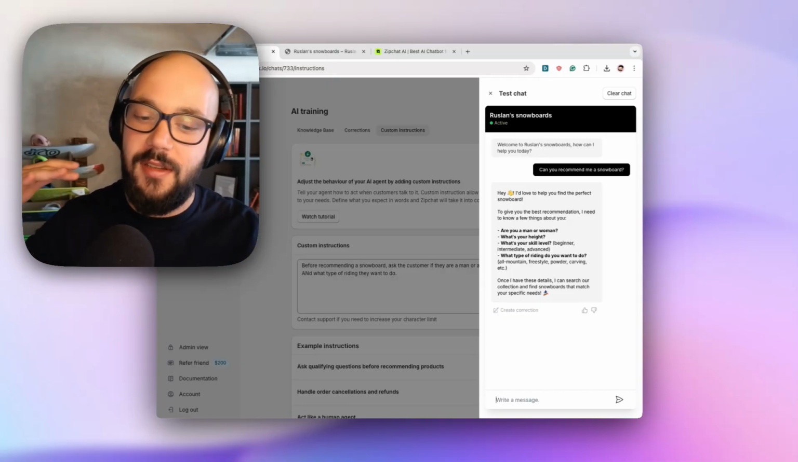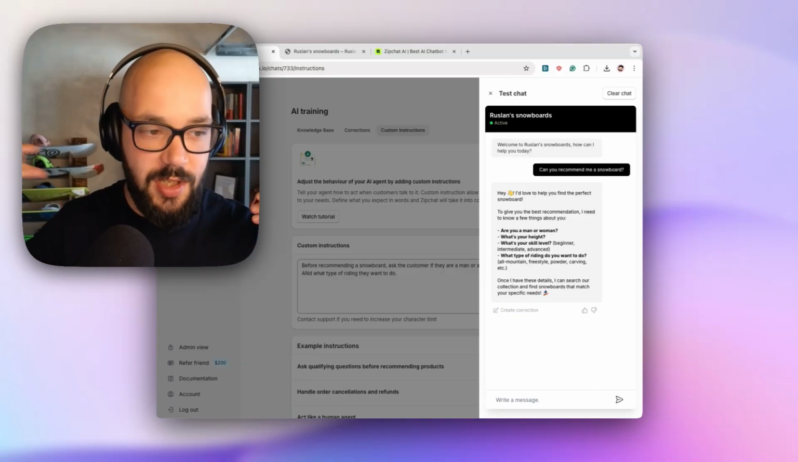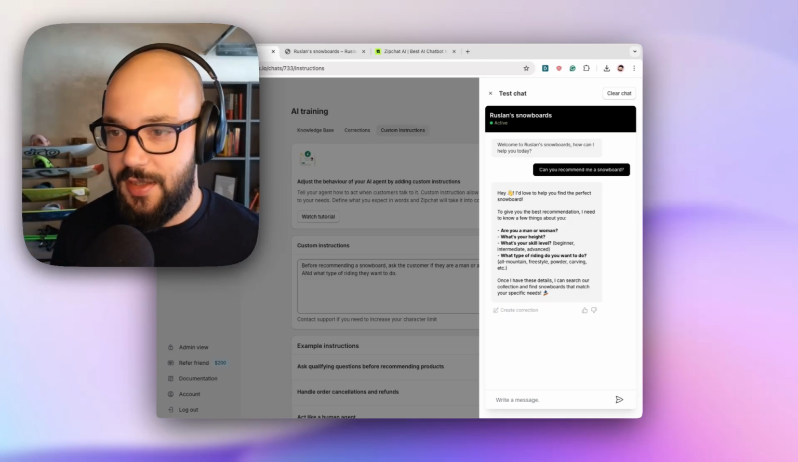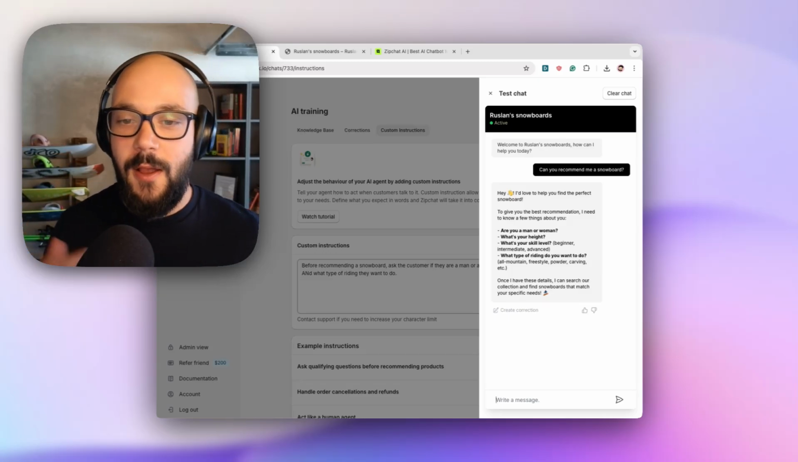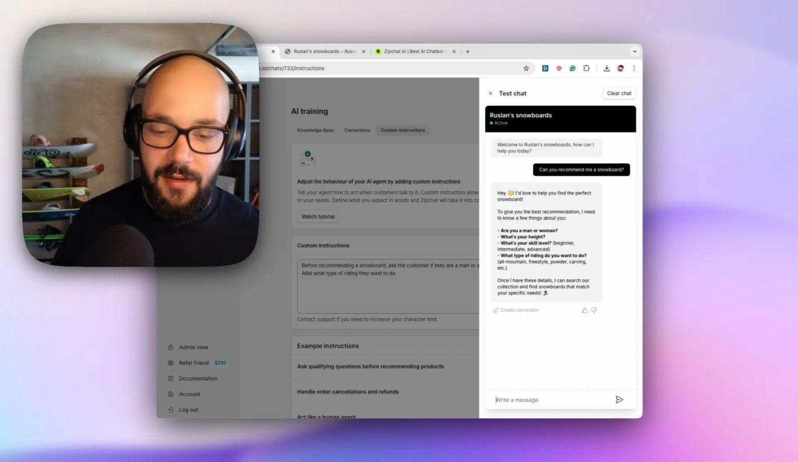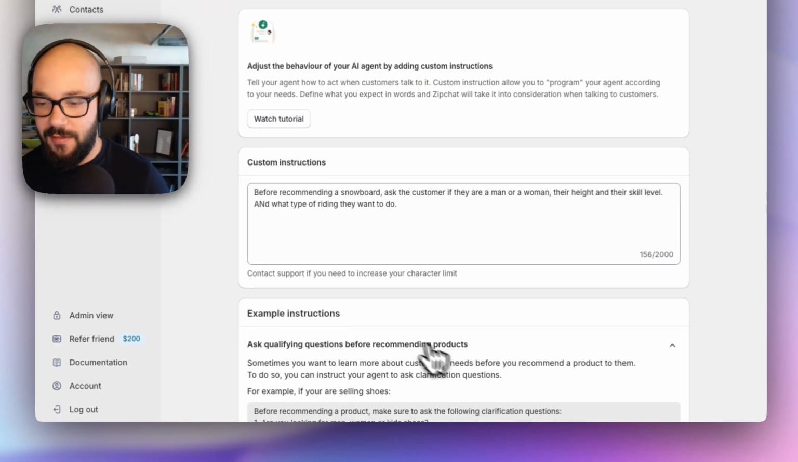And you can use the custom instructions to do a lot of things. You can connect it with different tools and abilities that Zipchat has. For example, if somebody wants to cancel their order, forward the request. I'm going to show you what this is in the future. Or you can just do fun stuff like set this emoji or whatever. It's up to you. And we have some examples here of how to do it.